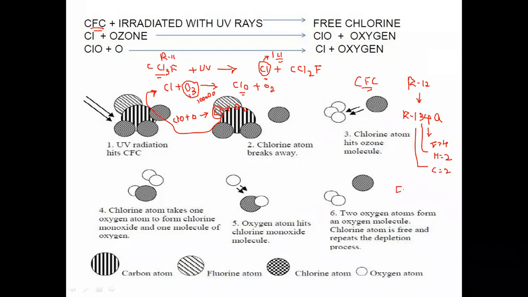So C2H2F4. Or here the chemical formula will be likewise: a C-C bond will be there, with 4 fluorine atoms and 2 hydrogen atoms. That is called tetrafluoroethane.